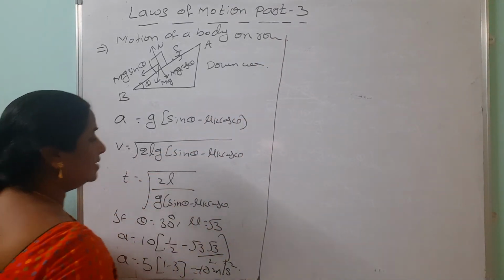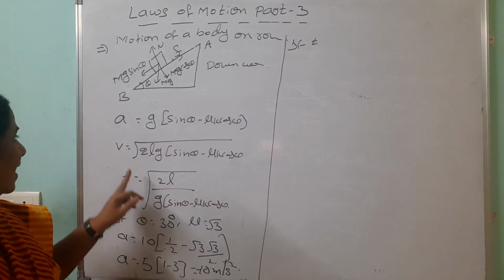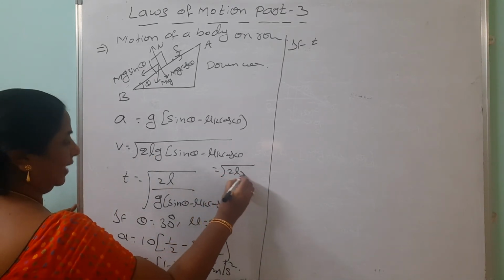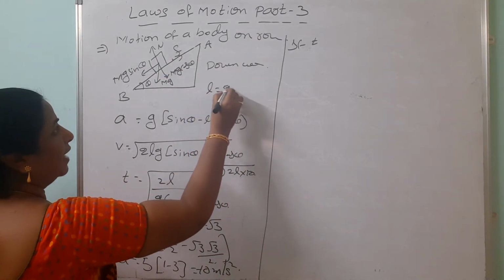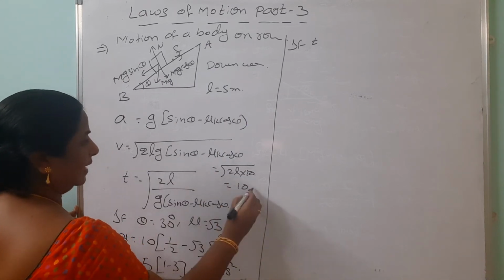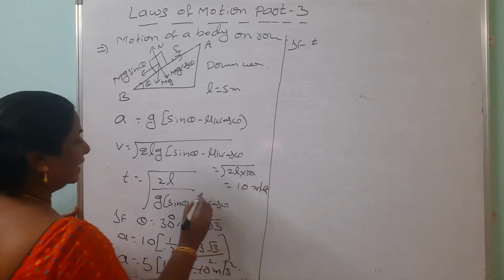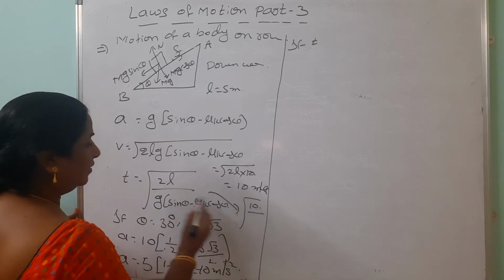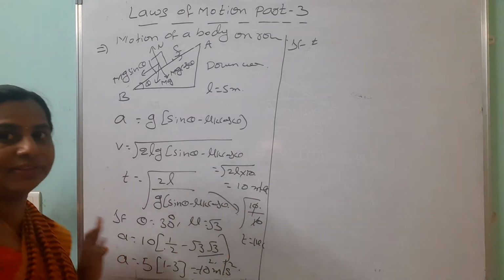Then second case, when you know the acceleration, velocity is how much? Under root 2 L into a. a is how much? 10. If L, this is the length, L equals 5 meters. So 10 into 10, 100, under root 100 is 10 meters per second. Like the time, how to find out? Under root 2 into 5 is 10, g into this value is 10. So t equals 1 second. So based on the given data, we should find this.